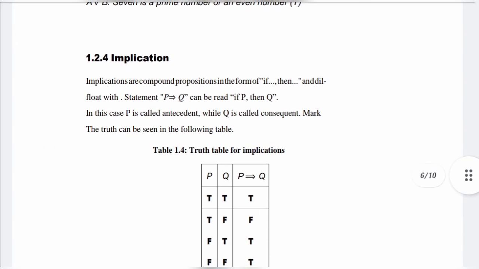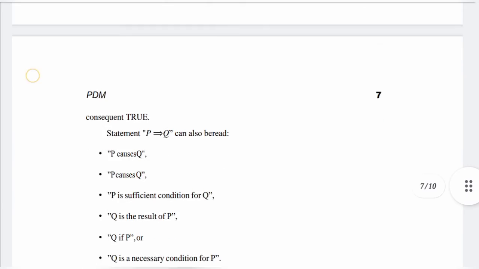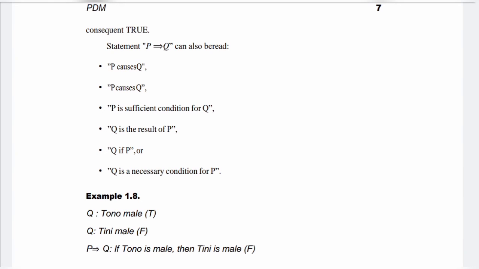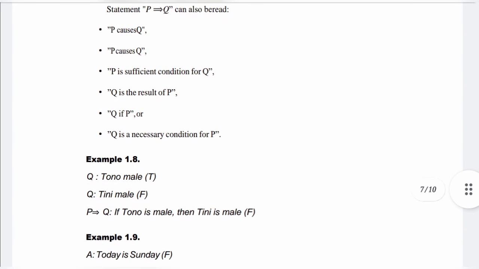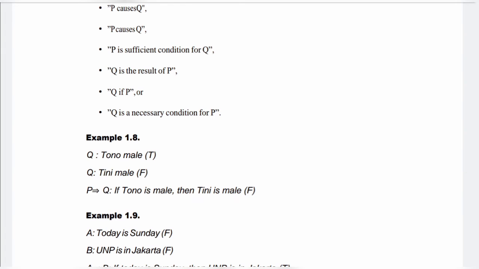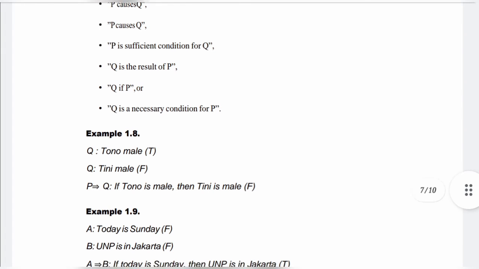1.2.4 Implication. Implications are compound propositions in the form of if then. The statement if P then Q can be read as if P then Q. In this case P is called the antecedent, while Q is called the consequent. The truth values can be seen in the following table. The statement if P then Q can also be read P causes Q, P is a sufficient condition for Q, Q is the result of P, Q if P, or Q is a necessary condition for P.